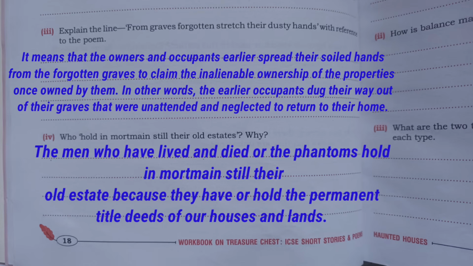In other words, the earlier occupants dug their way out of their graves that were unattended and neglected to return to their home.